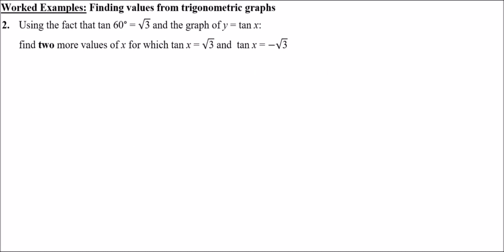Which example 2, we're talking about the tan function. So using the fact that tan 60 is root 3 and the graph of y equals tan x, find two more values of x for which tan x is positive root 3 and tan x is negative root 3.